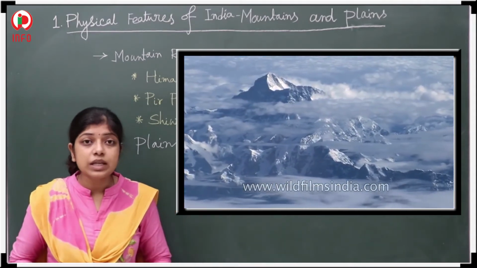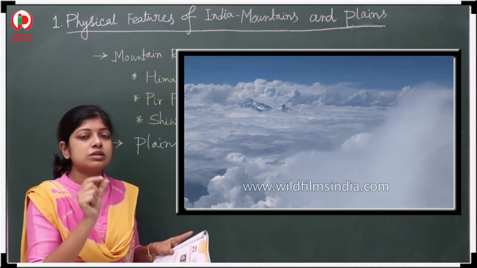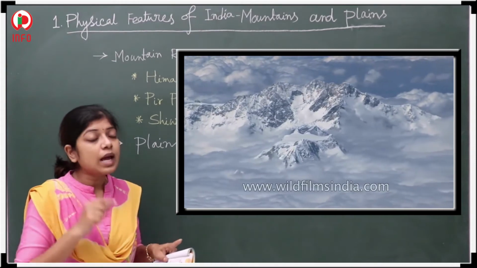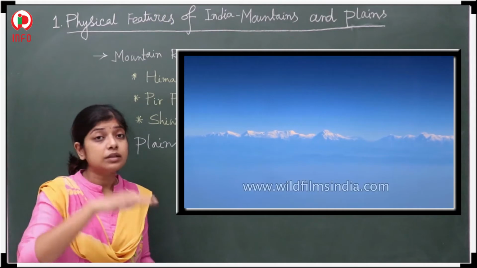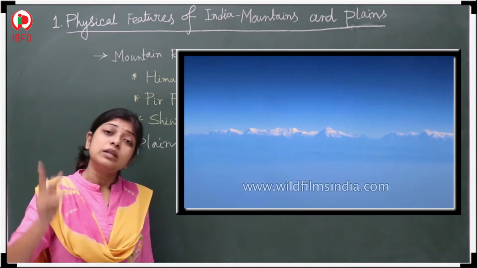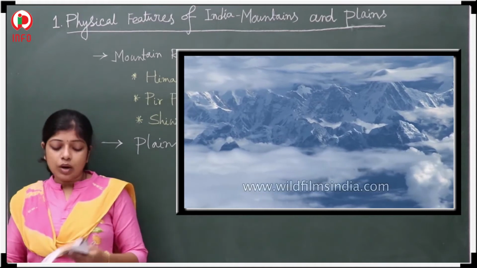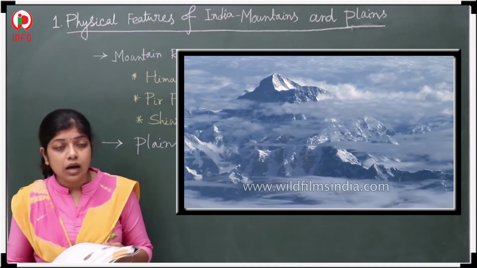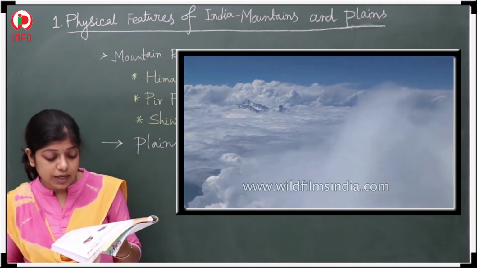All of you have seen a chain: one small unit is connected with another. Like that, one mountain is interlinked with another mountain with the help of a third. So a chain of mountains is called a mountain range, and our Himalaya is one kind of mountain range.